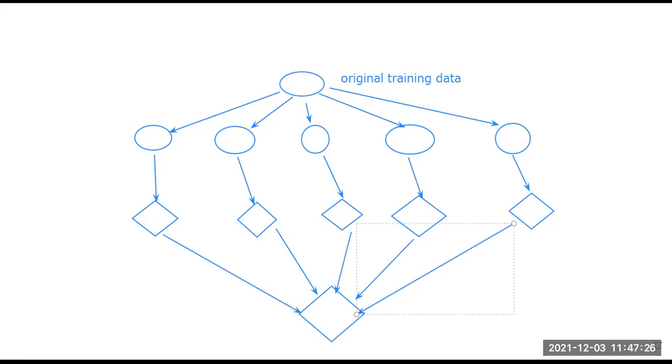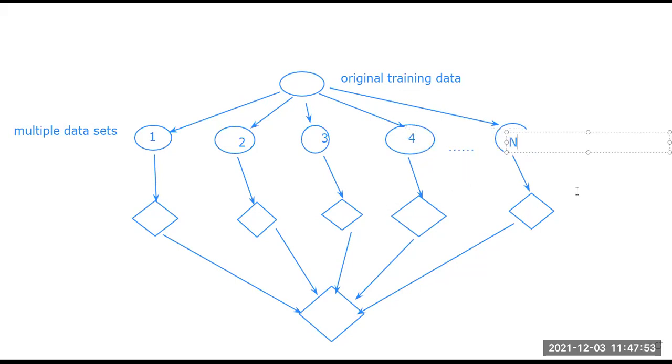So first, the steps: that is the original training data, from which we are getting multiple data sets, up to n number of data sets. Consider this is my data set 1, this is my data set 2, data set 3, data set 4, up to data set n.